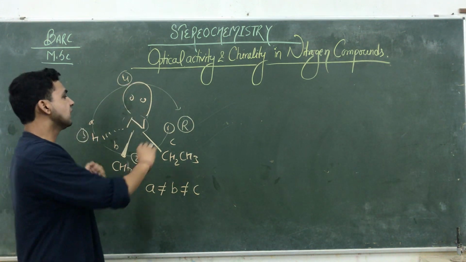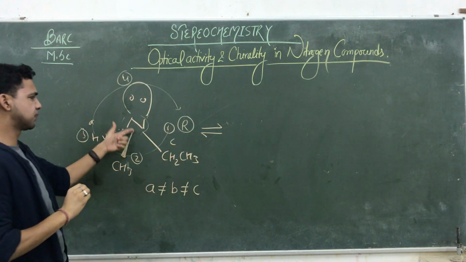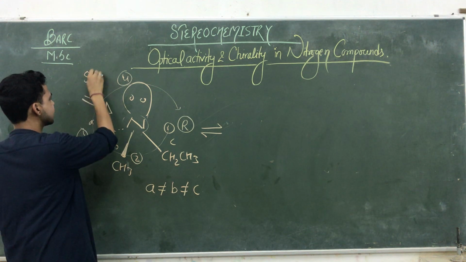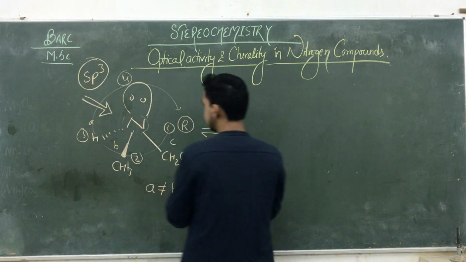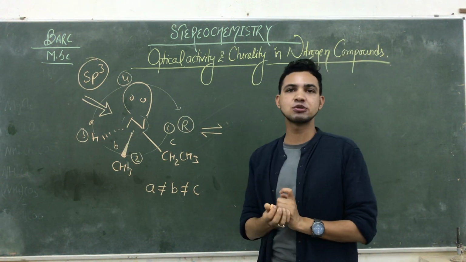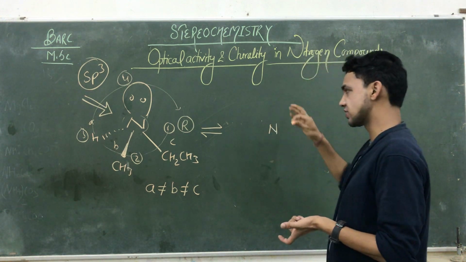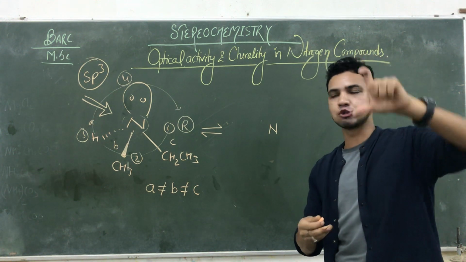The compound here is generally sp3 hybridized. This is a stereocenter, we can say, and that is an sp3 hybridized nitrogen. When they start flipping, some changes come in its hybridization. The nitrogen arranges itself in a different way. The flipping happens and it totally inverts.